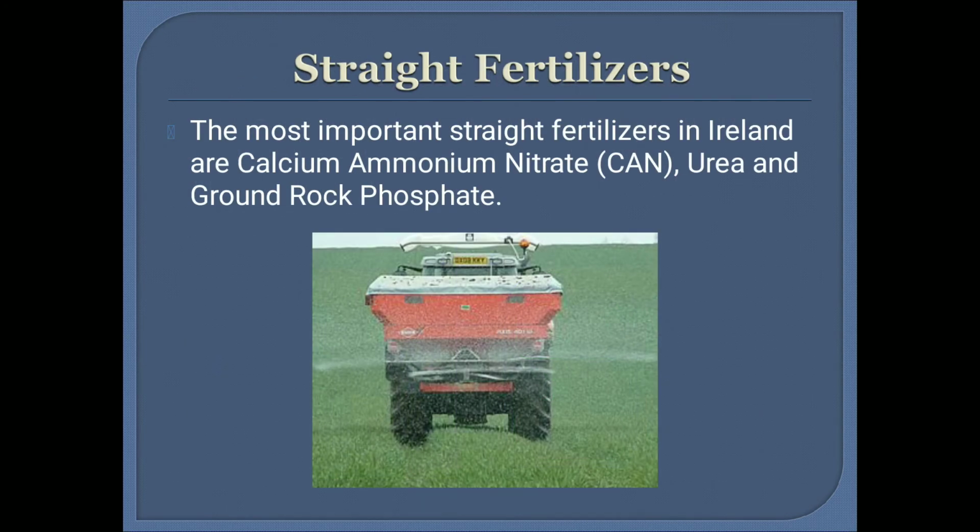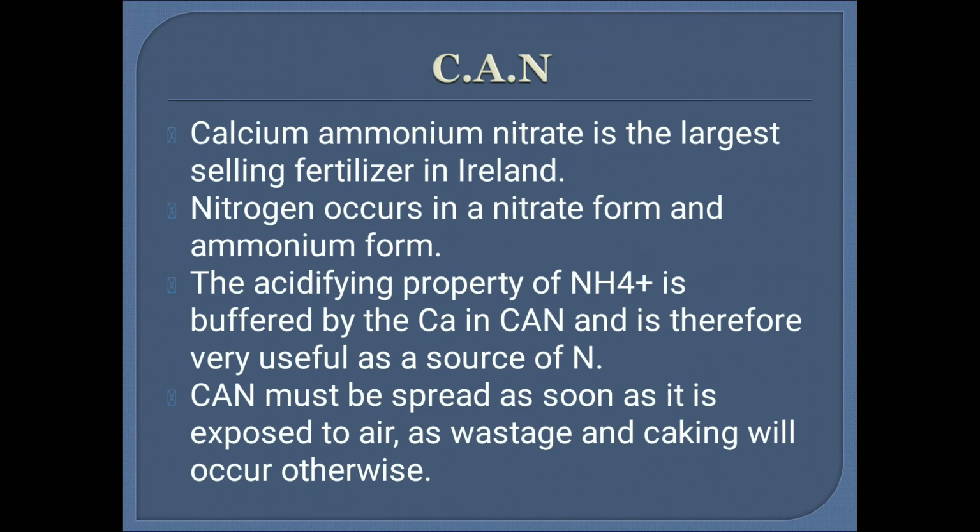Next is the straight fertilizer. The most important straight fertilizers are CAN, the calcium ammonium nitrate, urea and ground rock phosphate. Second is the CAN. CAN, calcium ammonium nitrate, is the largest selling fertilizer in Ireland. Nitrogen occurs in a nitrate form and ammonium form.